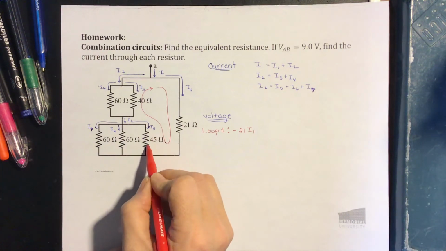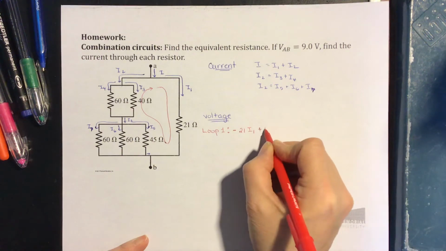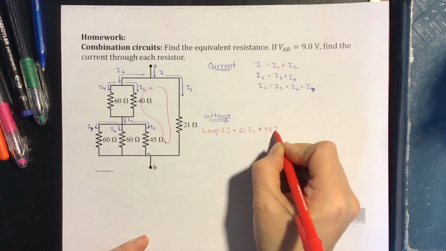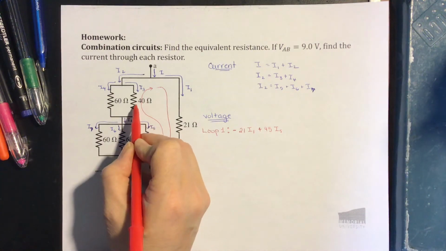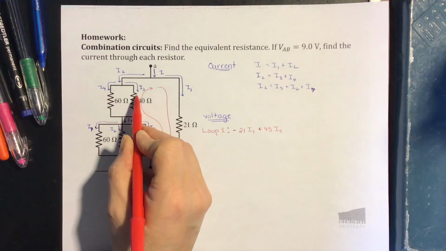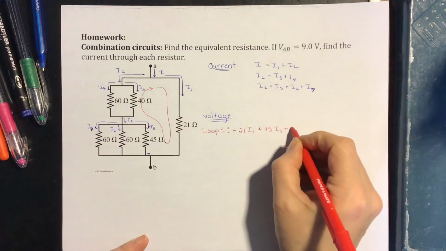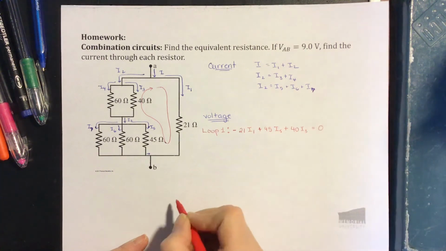We're going against the current here, so this must be a direction that increases potential. So we have plus 45 ohms times the current through that resistor, I5. And the next resistor in our loop is the 40 ohm resistor. We're going against the current, so there's a voltage increase as well. So 40 times I3. They all have to be summed to be 0.